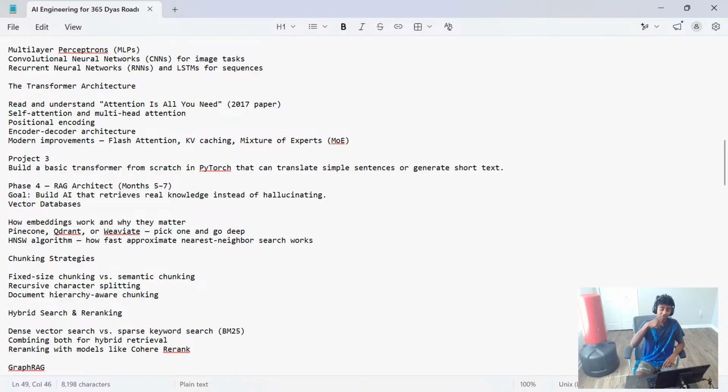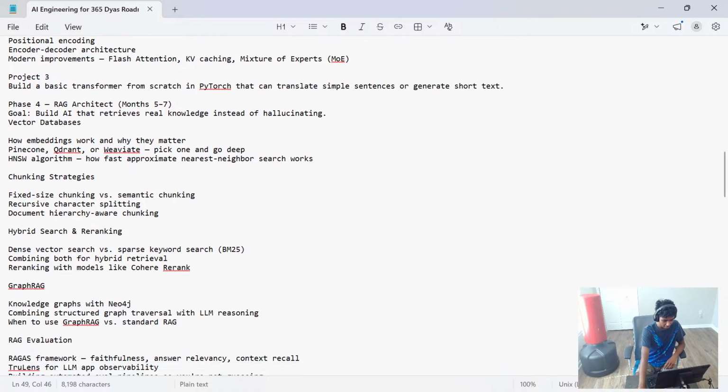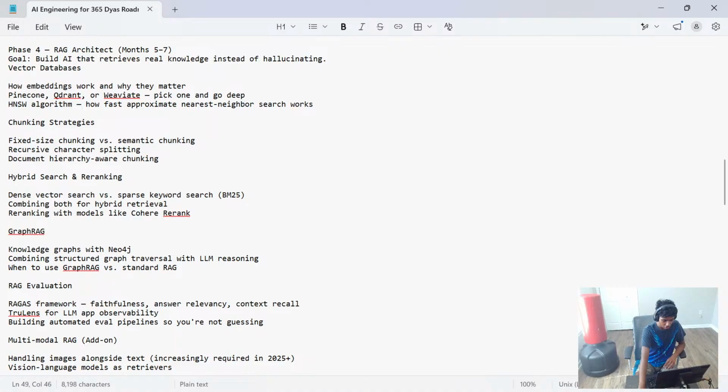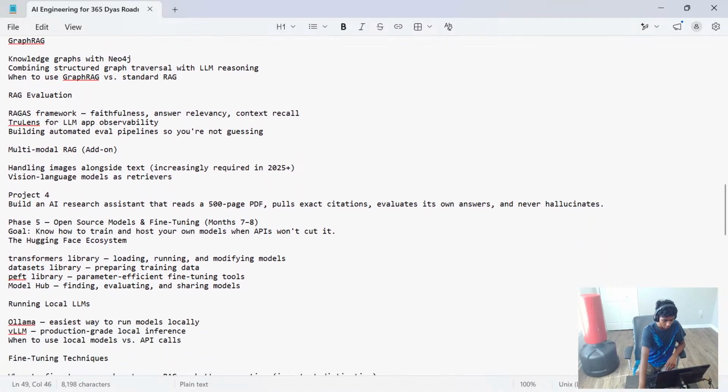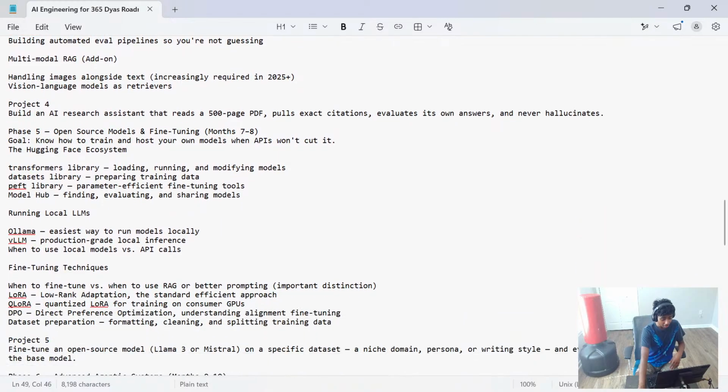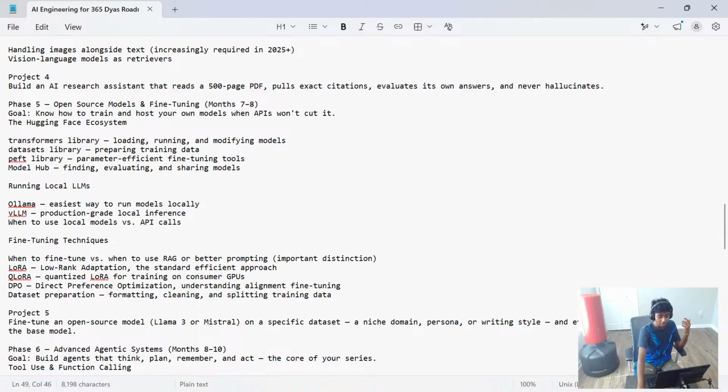I have heard about RAG, but I haven't ever tried it. And then hybrid search, graph RAG, RAG evaluation, multimodal RAG. What the hell is RAG? There are so many RAGs here. Finally, like 75% of my way to the end of this roadmap, we're gonna start working with local LLMs.